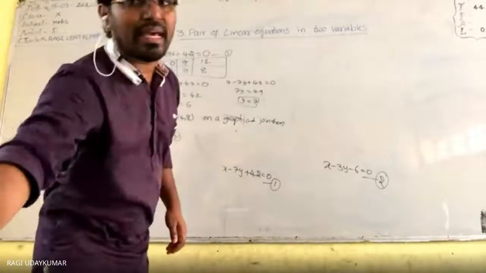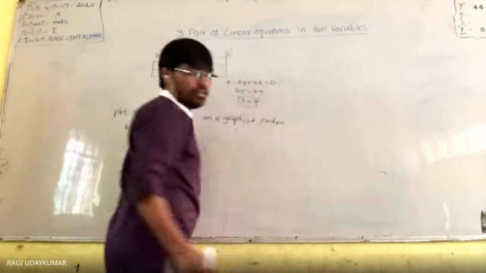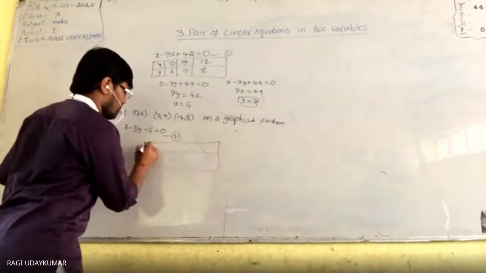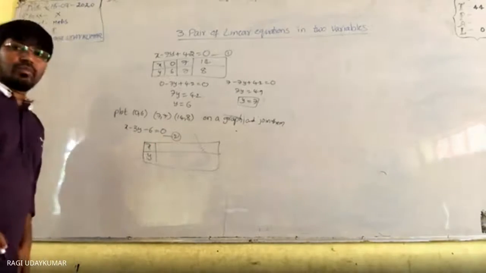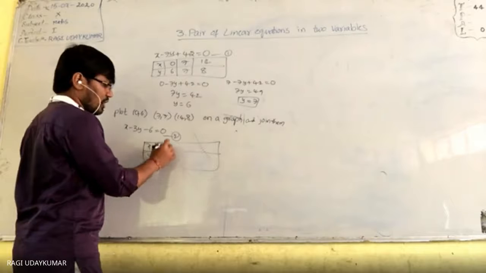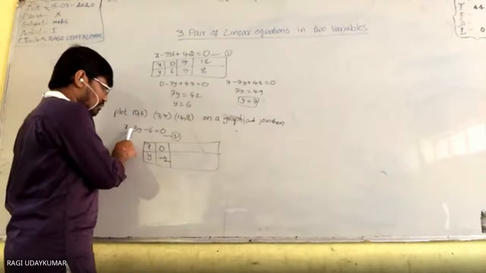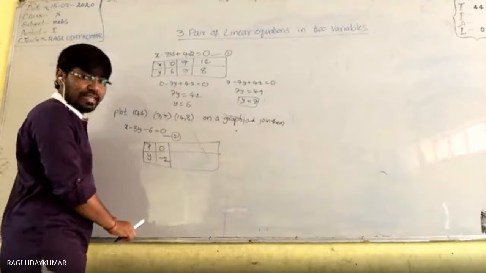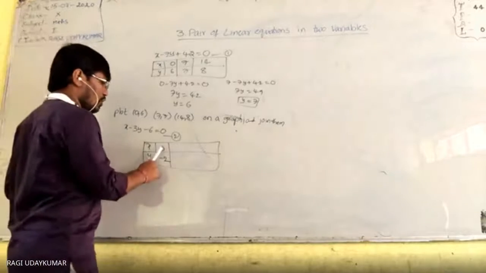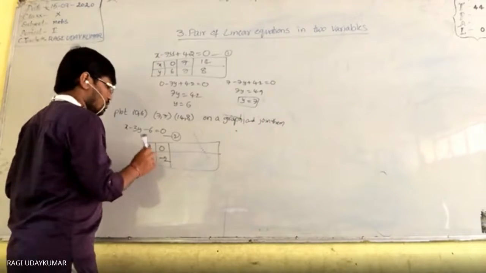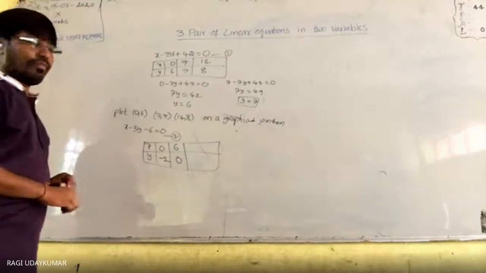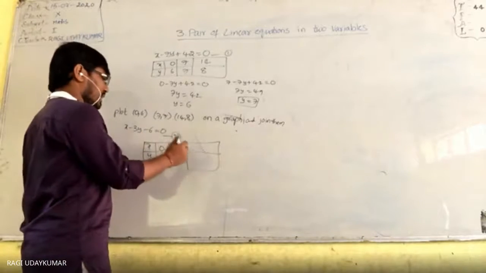So a pair of linear equations means two equations. Now here, for this equation, we need to find points. X here, y here. What do you get here? If I take x equal to 0, y equals minus 2. Directly I am writing. Substitute 0 here; I am not doing that part here, you can do it in rough. These points will satisfy this equation. If I take y equal to 0, x equals 6. 6 comma 0. Another point, you take x equal to 3.